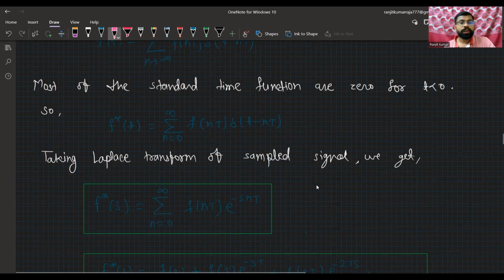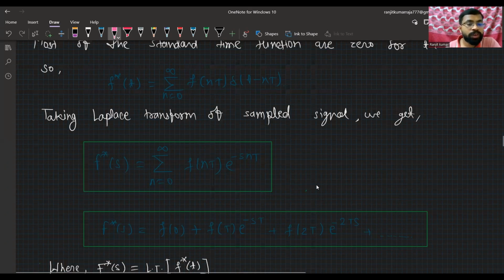Now we will take the Laplace transform of this f star of t, which equals the summation n equals 0 to infinity f of nT delta of (t minus nT). After taking the Laplace transform, f star of t will become f star of s. The summation stays as it is. This f of nT is a constant, but t is the variable.